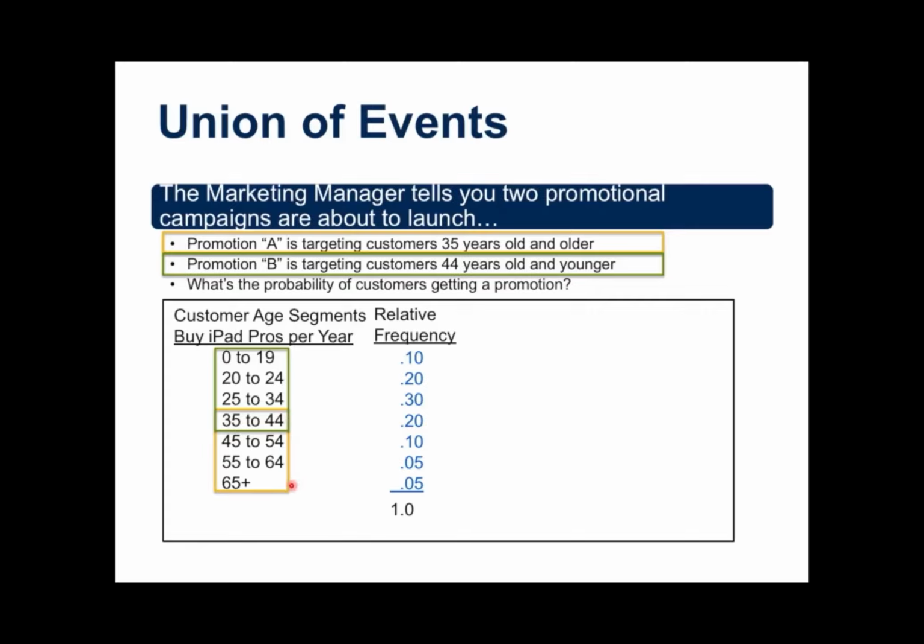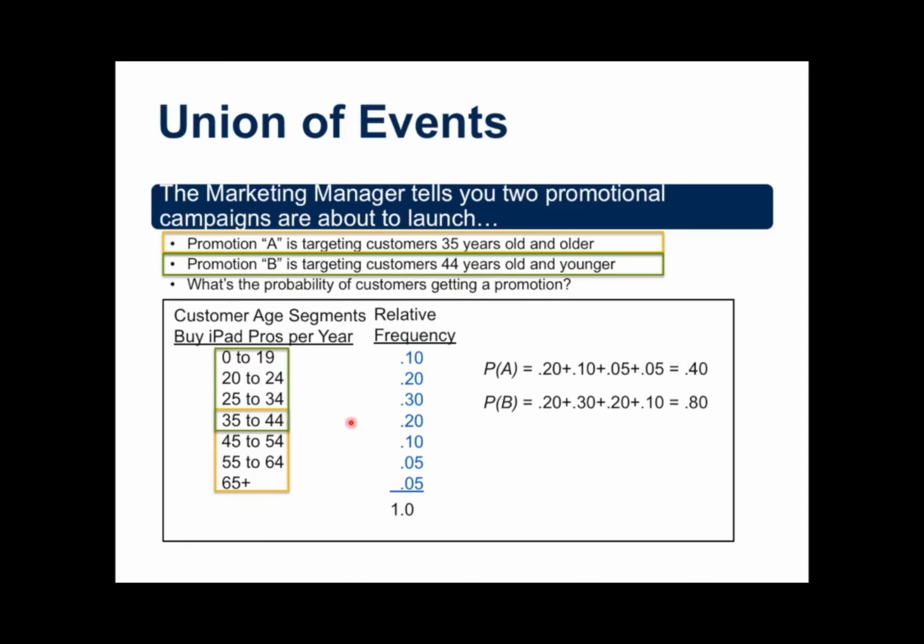And then promotion B is targeting customers that are 44 years old and younger. So how would I figure out what the probability is that they're going to be getting a promotion? Well, let's use the addition rule that we learned. Probability of A is going to be the sum of all of their probabilities. So here is A's promotion.